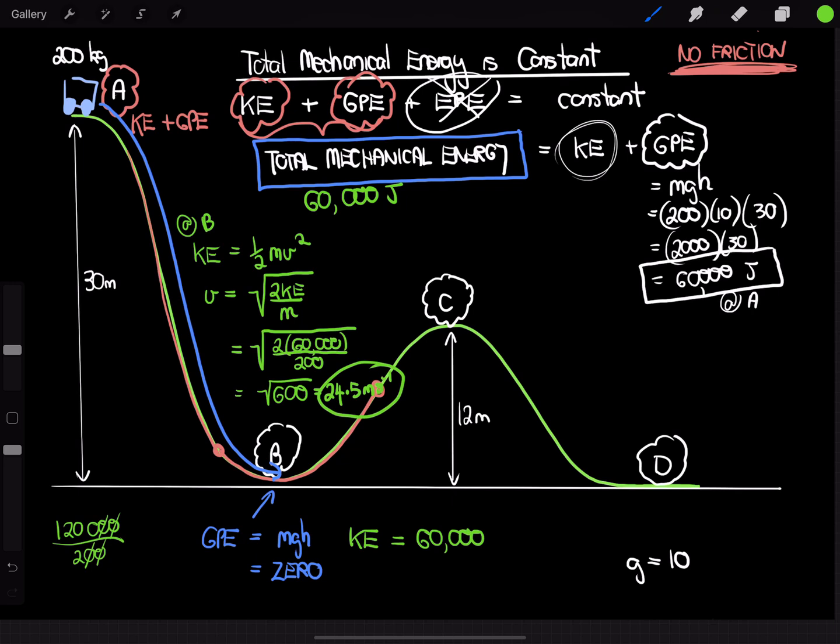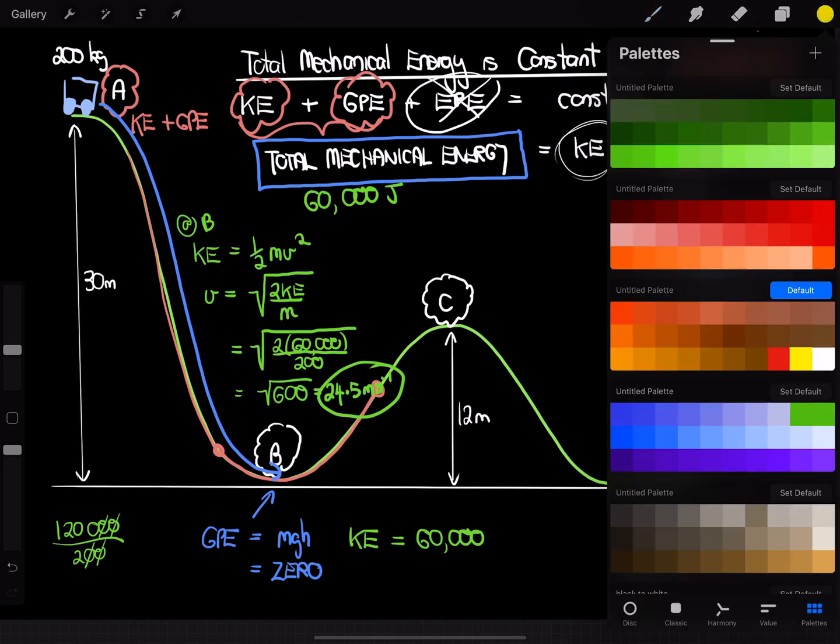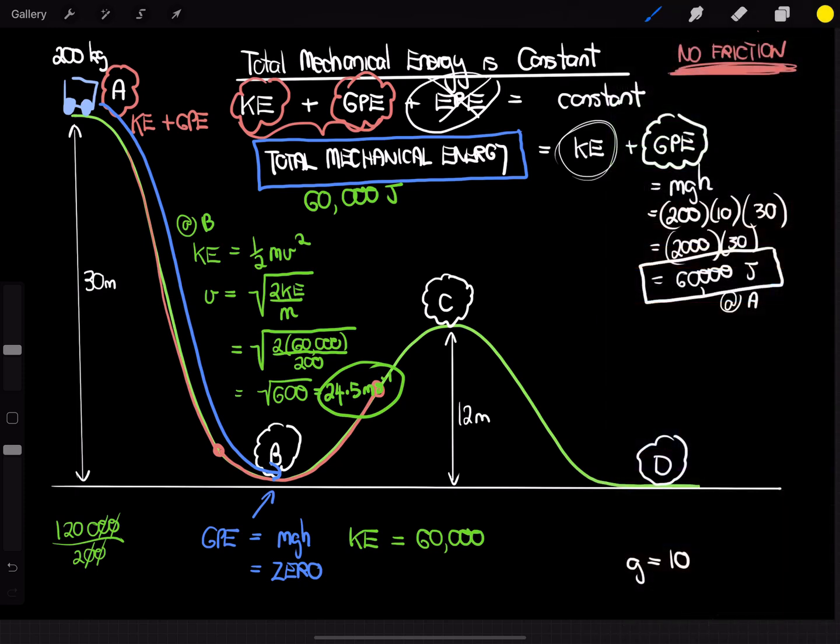Okay, so what's going to happen at C? Well, at C, it's gaining height again. So, because it's gaining height, it's going to gain gravitational potential energy. And if it's going to gain gravitational potential energy, that means it must lose kinetic, because remember, both of those must add up to a constant for this particular scenario. So, if we can work out now how much gravitational potential energy it will have at C, because it's gained height, that will also be equal to its reduction in kinetic energy.